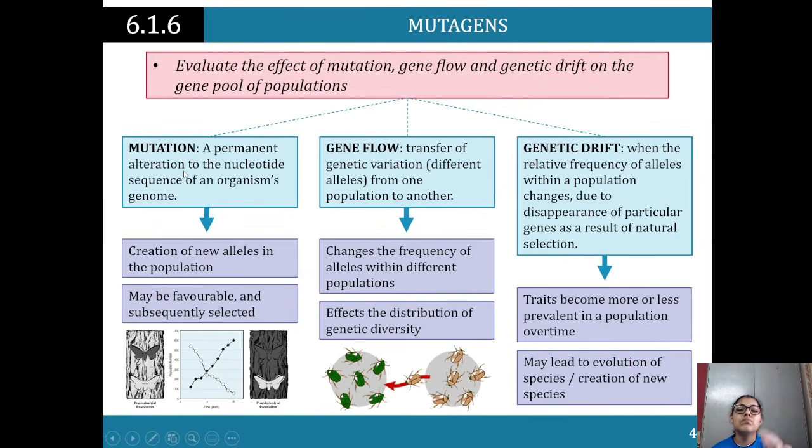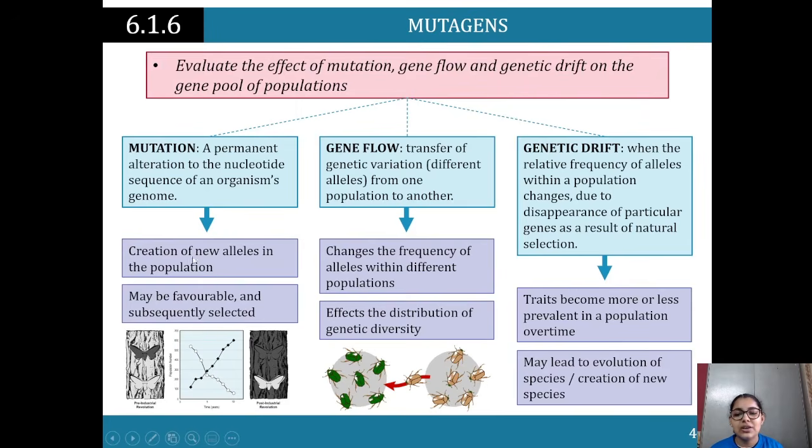So we know mutations are a permanent alteration to the DNA. We've discussed what they are, how they're caused, and what the effect is. Gene flow is the transfer of genetic variation, different alleles, from one population to another. And genetic drift is when the relative frequency of alleles within a population changes due to the disappearance of particular genes as a result of natural selection. So that's when, because of natural selection, we are seeing some alleles from the population drifting away. Their relative frequency decreases because of changes to a population. That can be environmental changes, natural or man-made changes, whatever the ecosystem is.